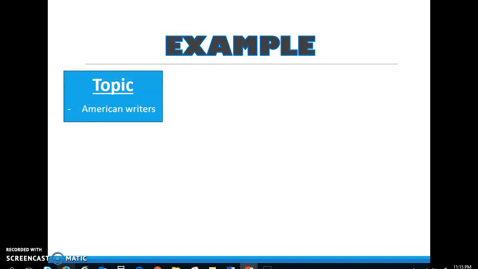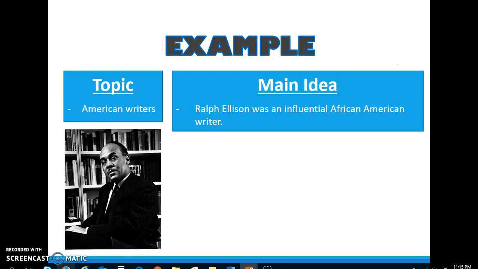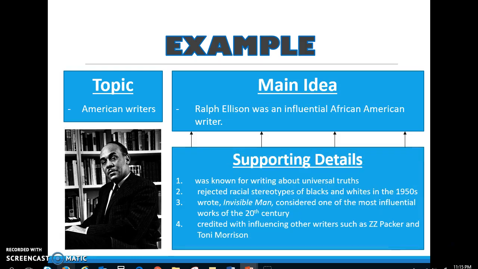Example. The topic is American writers. The main idea, Ralph Ellison was an influential African-American writer. Supporting details may include: he was known for writing about universal truths, rejected racial stereotypes of blacks and whites in the 1950s, wrote Invisible Man, considered one of the most influential works of the 20th century. He's credited with influencing other writers such as Z.Z. Packer and Toni Morrison.